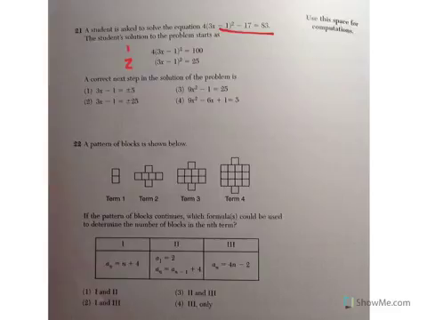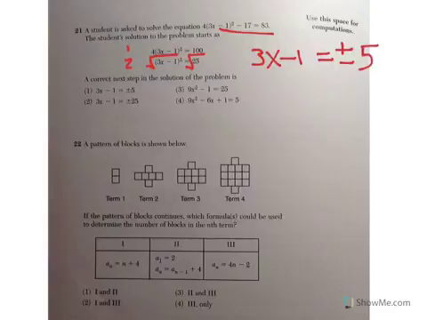If you were asked to solve from step 2, in order to get rid of the square, you would square root both sides. When you take the square root and a square, they cancel each other out, so you're just left with what's inside the radical, which is 3x minus 1. And that's going to equal, remember when you take the square root of a number, it's plus or minus, and the square root of 25 is 5. So the answer must be choice 1.